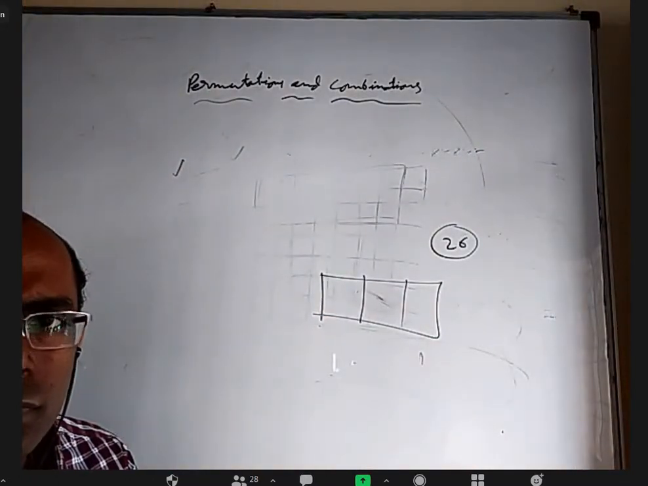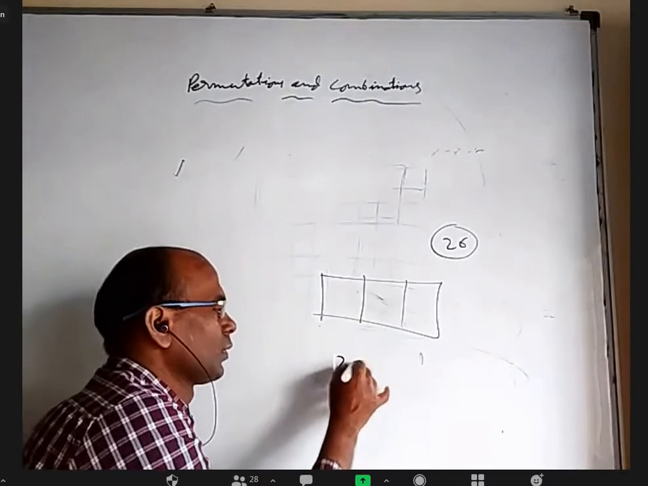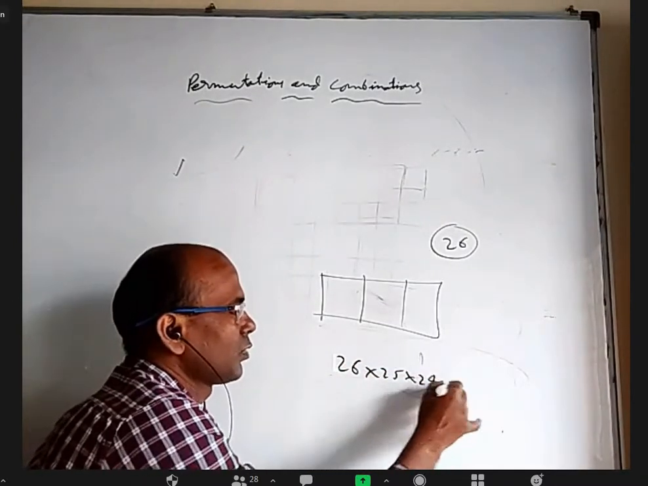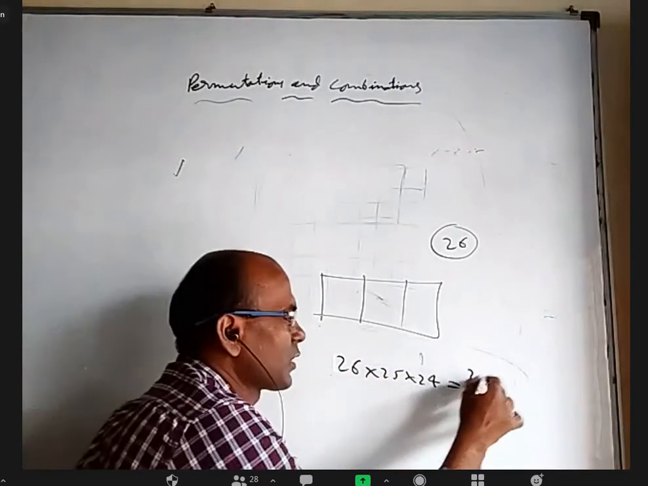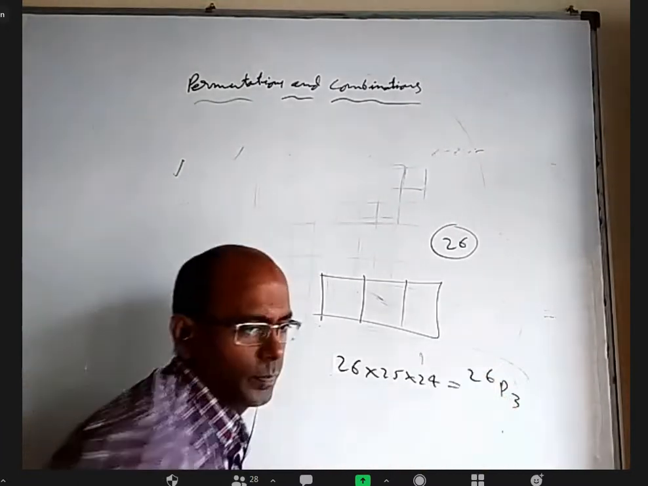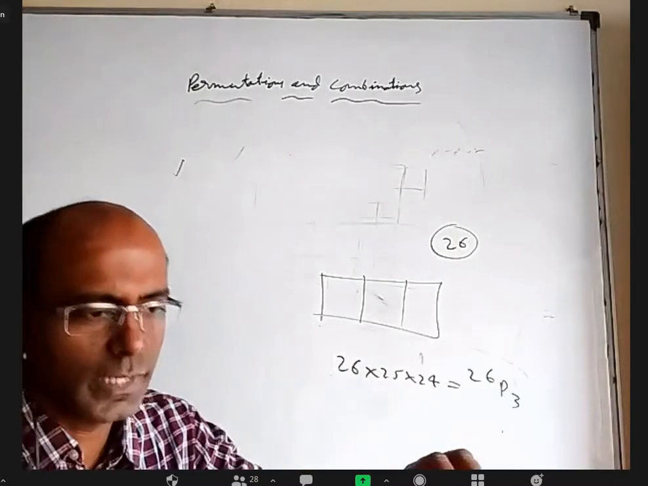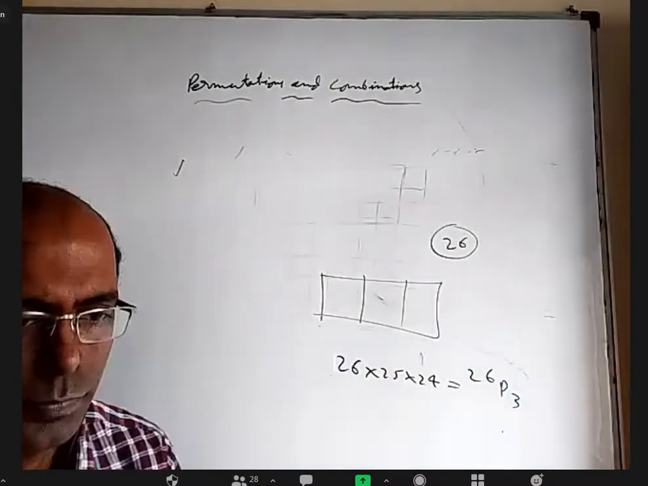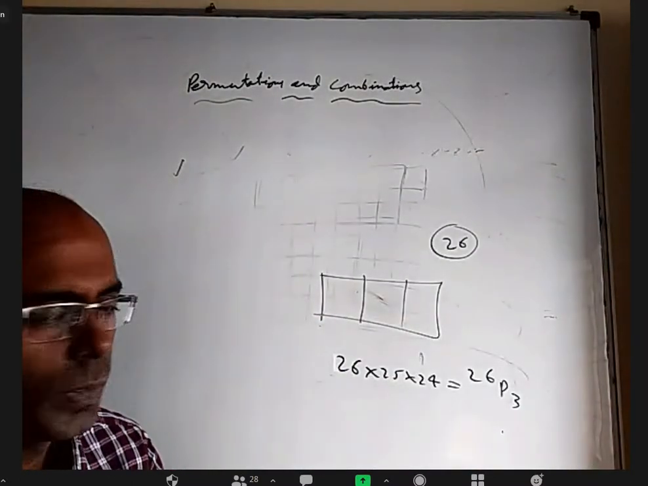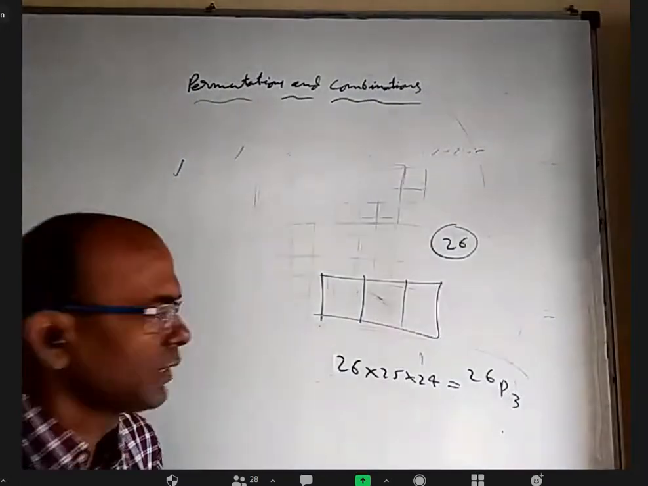26 into 25 into 24. This sometimes we can write as 26P3. What does 26P3 mean? From 26 items, select 3 items and put them in order. All right, that is called 26P3. There's a formula for this.